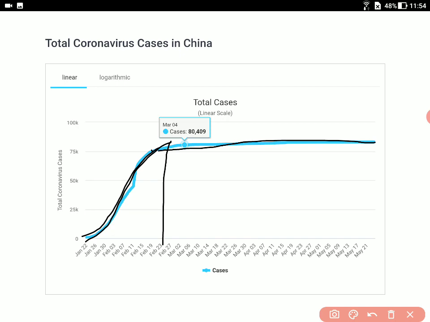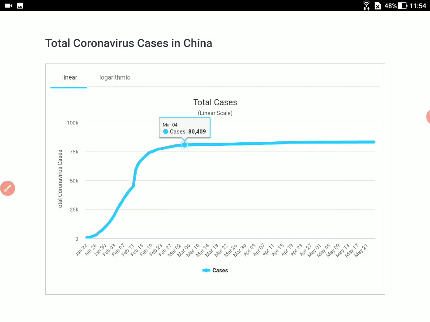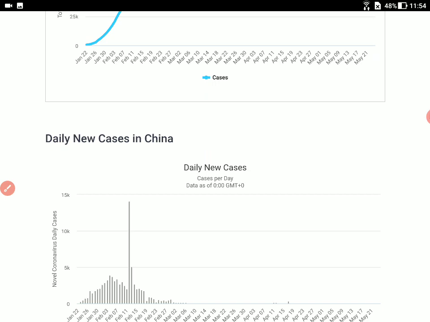So if it straighten out, that means the number of cases are not rising exponentially, and on that larger scale this looks almost straight. Of course there are cases which are reported on a daily basis, but this is basically getting straight. So this is what is basically referred to as the flattening of curve, and this is something which is expected, and this is what is the need for the current status.